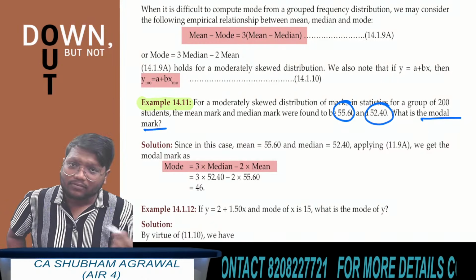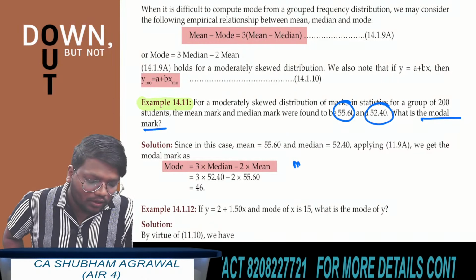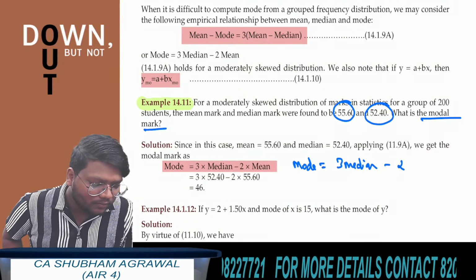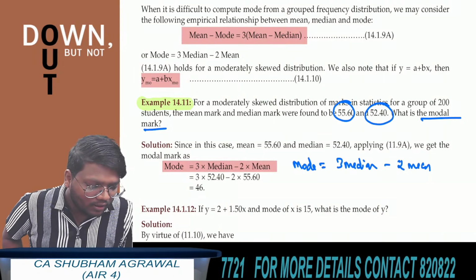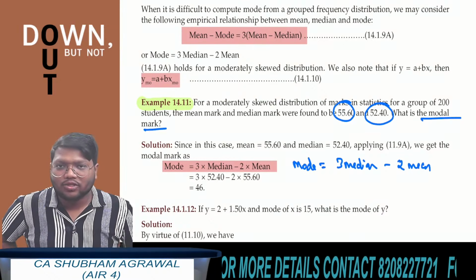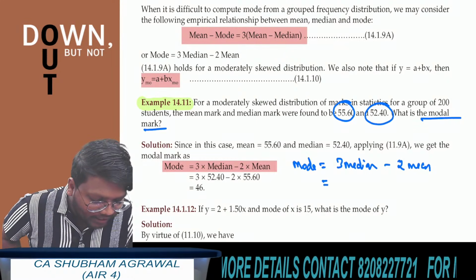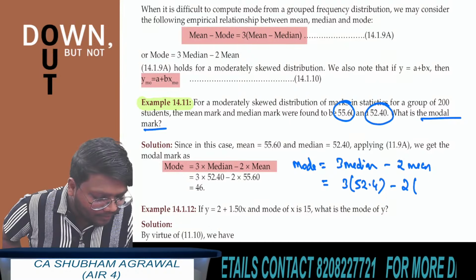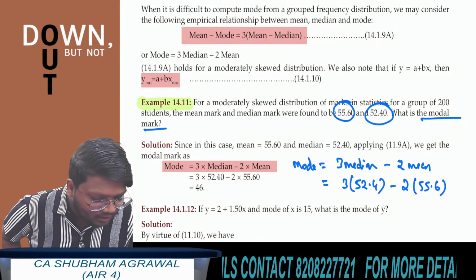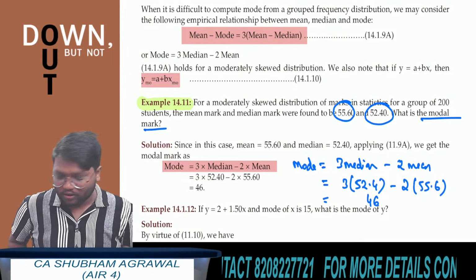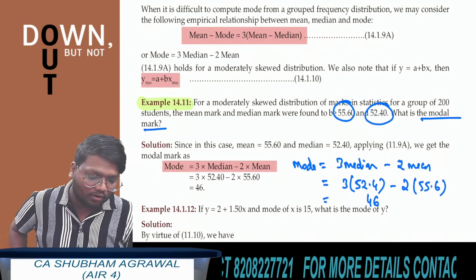What have they asked? Modal mark. Which formula do you have to use? You can use this formula: mode is equal to 3 median minus 2 mean. Just now we have seen this formula, that mode is equal to what? 3 median minus 2 mean. Substitute the values, you will get the answer. So 3 multiplied by median, which is 52.4, minus 2 times mean, which is 55.6. After solving this, you will get the final answer as 46. Check whether all of you are getting the same answer or not.